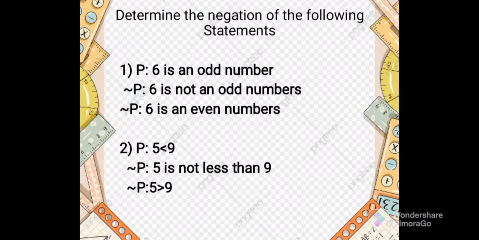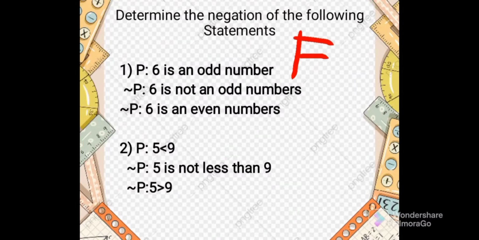Let's determine if it is true or false. 6 is an odd number is false because the odd numbers are 1, 3, 5, 7, and 9, and 6 is not an odd number.